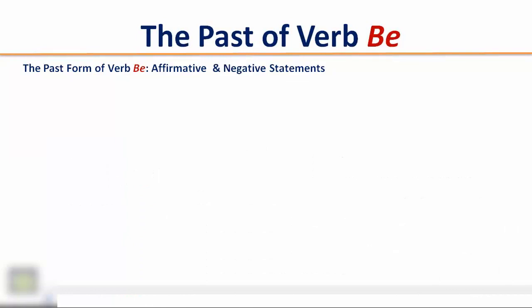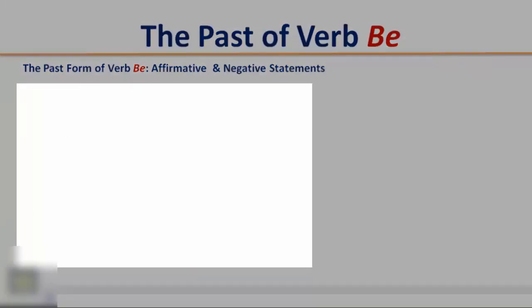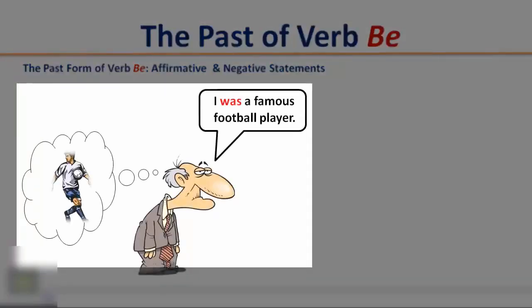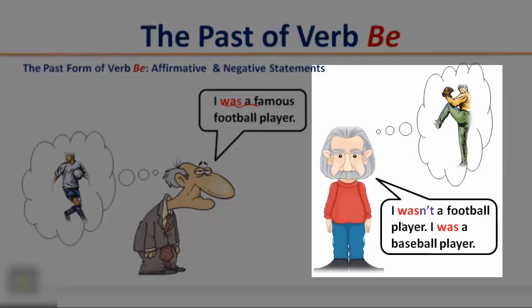Listen to the following short conversation and pay attention to the past form of verb be in affirmative and negative statements. I was a famous football player. I wasn't a football player. I was a baseball player.